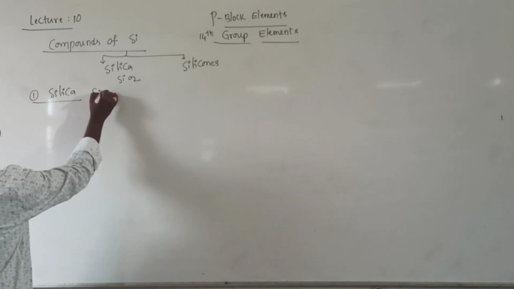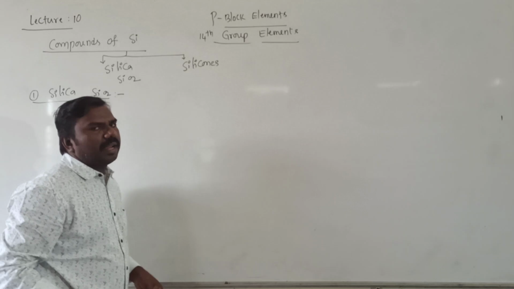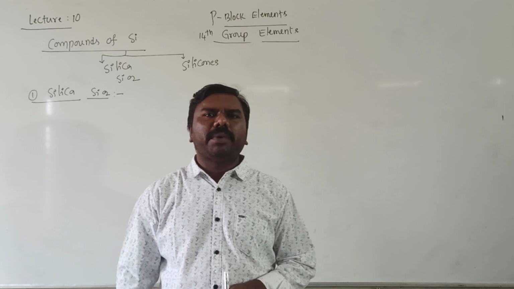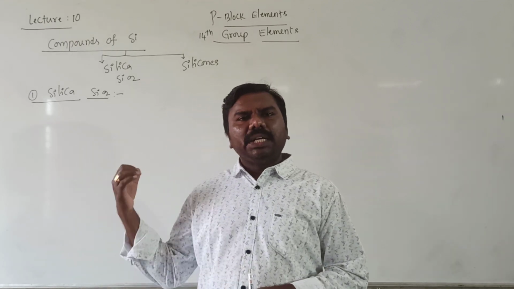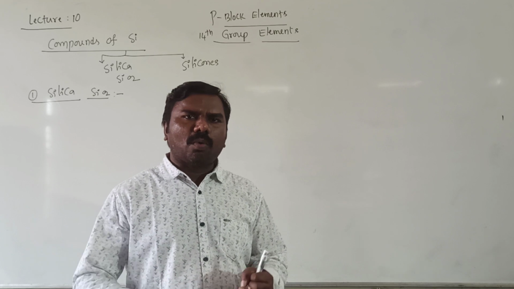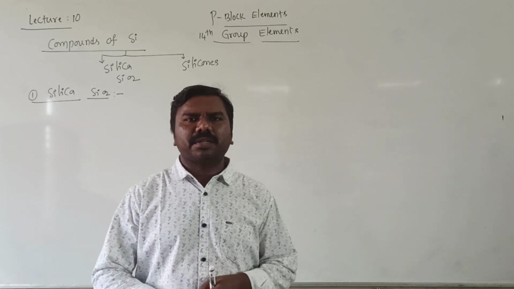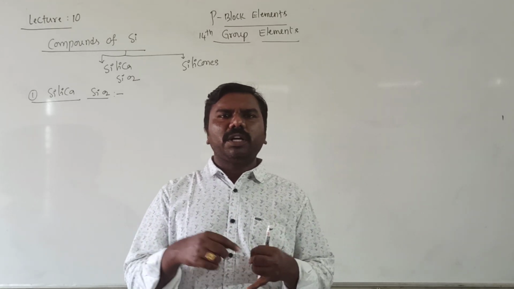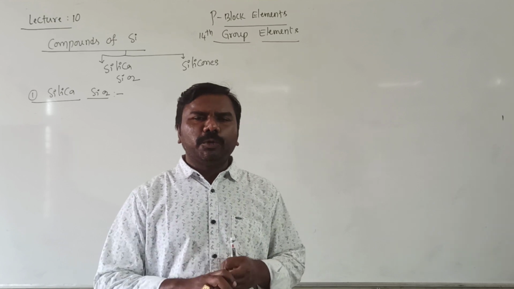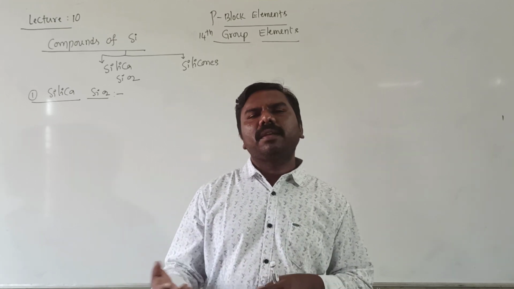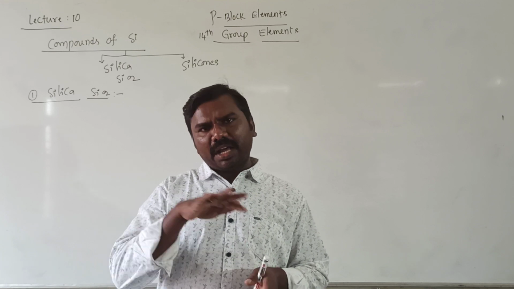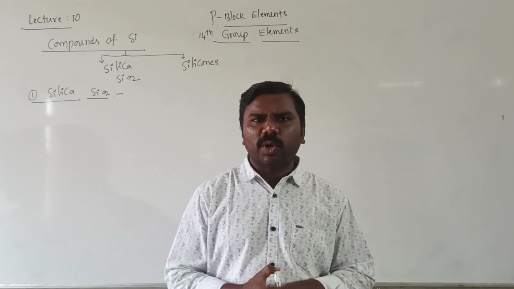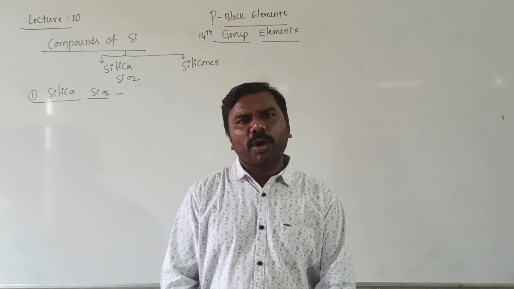Silica, SiO2, is nothing but sand. 95% of earth crust is made up of silica. It is available in different forms: sand, quartz, cristobalite, tridymite. Based on the structure, there are different names for crystalline form, amorphous form, pure form, powder form, and forms after heating and conversion. I will write all these crystalline forms of silica one by one because all are theoretical points only.